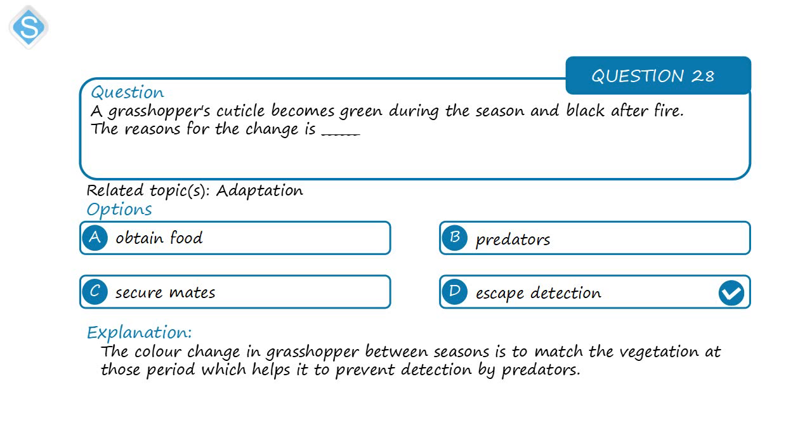But in the dry season, or maybe during a fire, for example, a wildfire incident, you see that the color of the leaves changes, becomes brown, some black. So the grasshopper again changes the color of its cuticle to blend into the environment, to escape predation, so that it is not easily detected.